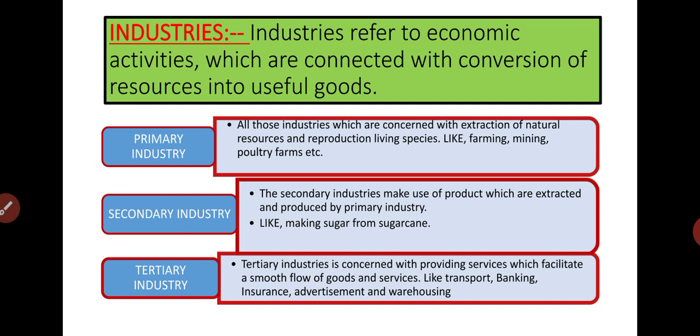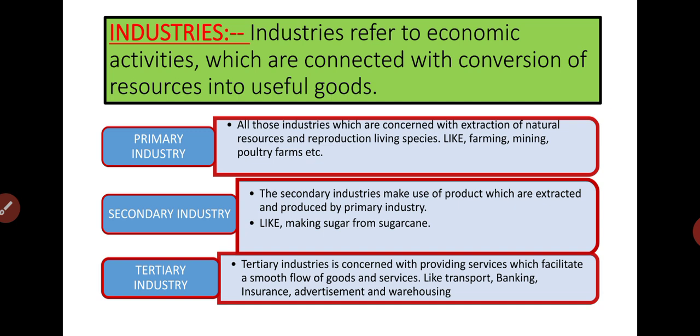The first is your primary industry. All those industries which are concerned with extraction of natural resources and reproduction of living species, like farming and agriculture, mining, and poultry farming. So this is all related to the primary industries, in which the extraction of natural resources and reproduction of living species is done.